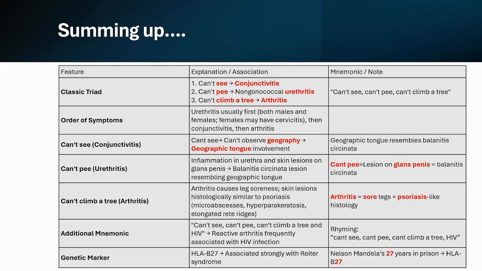So let's end today with a quote from our writer Nelson Mandela, concluding our discussion on Reiter syndrome. It always seems impossible until it's done.